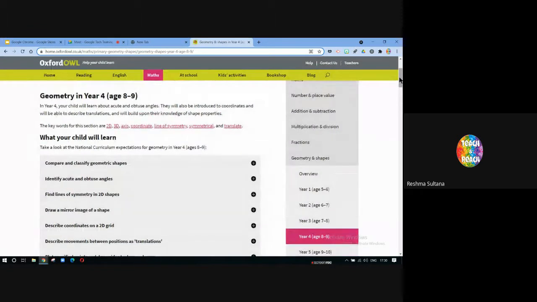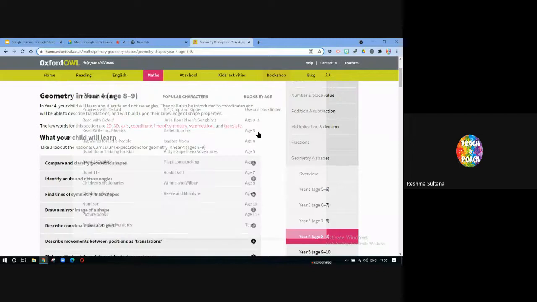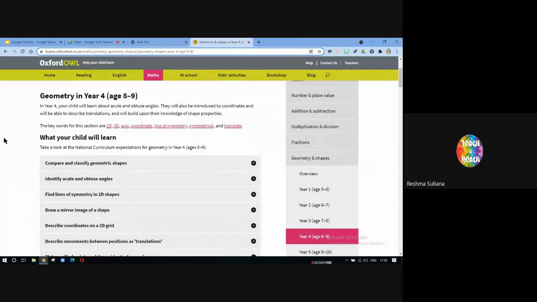But this is fine if I'm just coming back within 1 hour. What if I want to find the same page next week or next month? It'll be really difficult. I'll have to go through the same thing again, and I'm not sure if I'm going to come back to the same page or not, right?